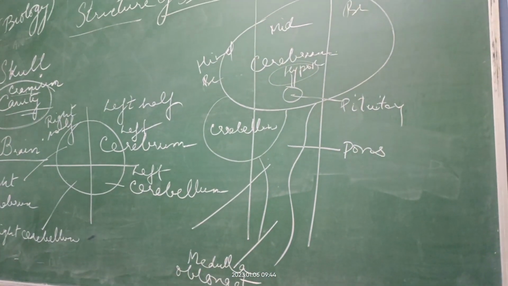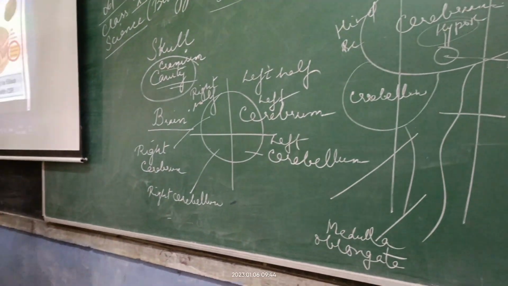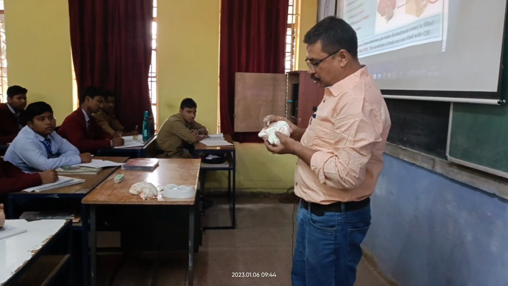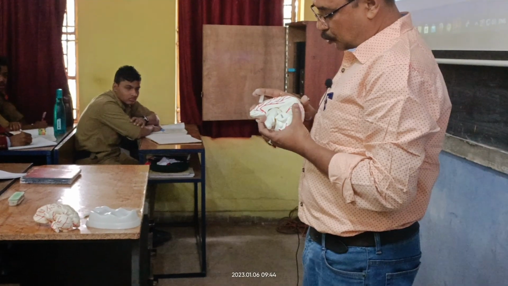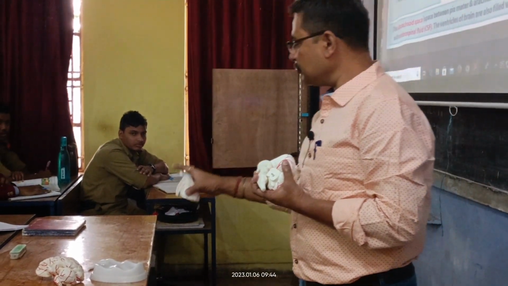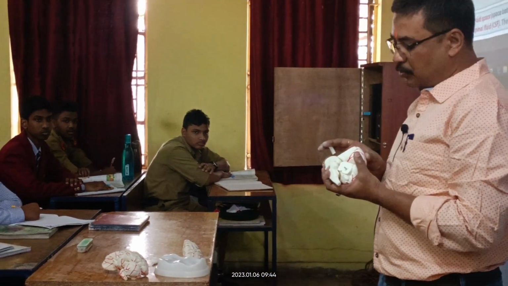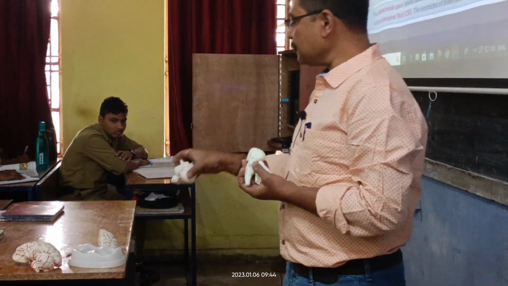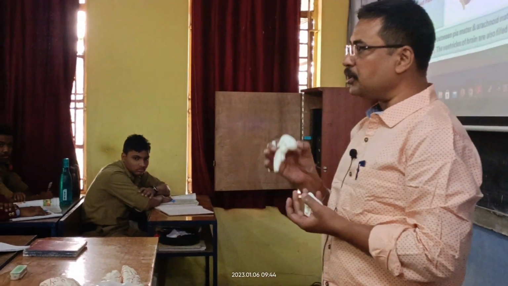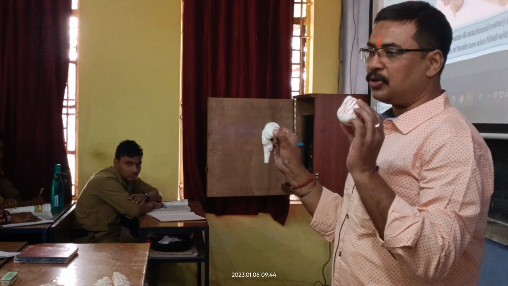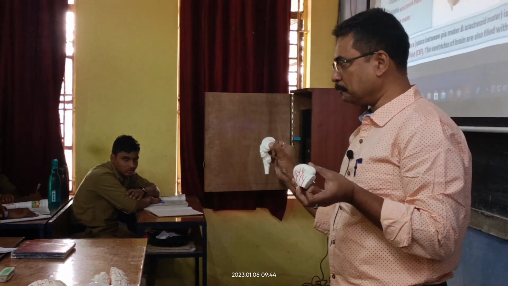Now let's take it up, so we are breaking it up. This half portion is your cerebrum, and this is the next part of the cerebrum. This portion we are calling the midbrain, and finally, this is your hindbrain.